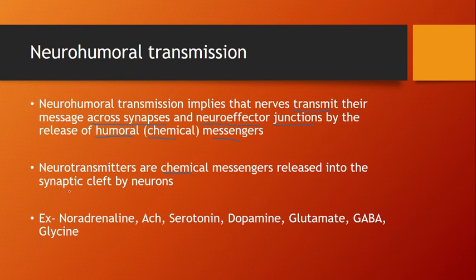Now we will see some examples of neurotransmitters such as noradrenaline, acetylcholine, serotonin, dopamine, glutamate, GABA meaning gamma aminobutyric acid, and glycine. Noradrenaline, acetylcholine, serotonin, dopamine and glutamate are the excitatory neurotransmitters, and GABA and glycine are called the inhibitory neurotransmitters. Based on its excitatory function, it is called an excitatory neurotransmitter, and based on its inhibitory function, an inhibitory neurotransmitter.